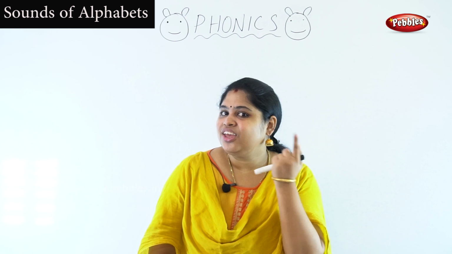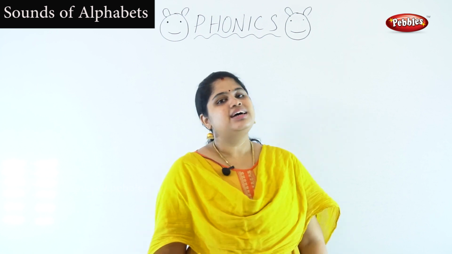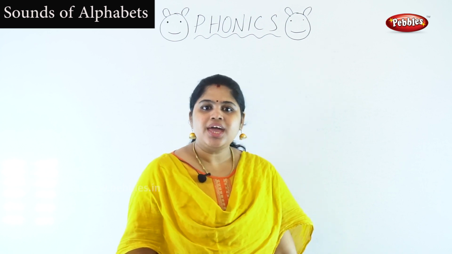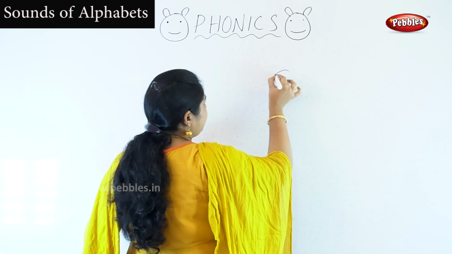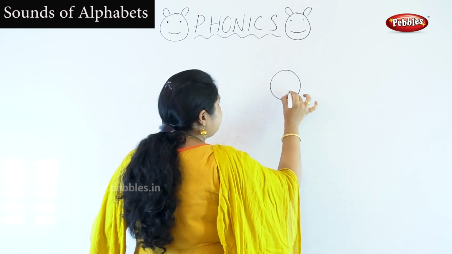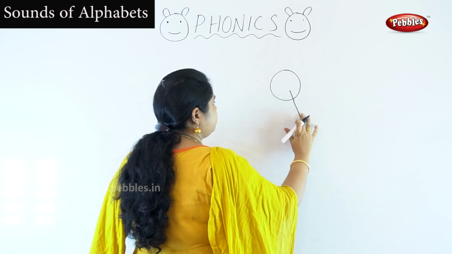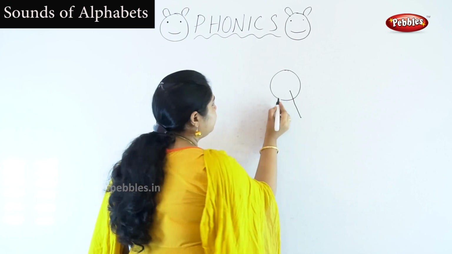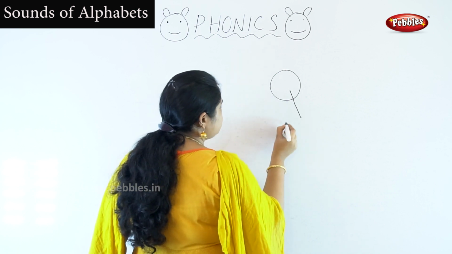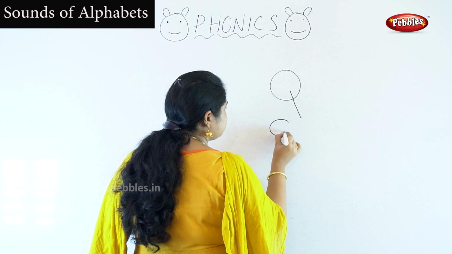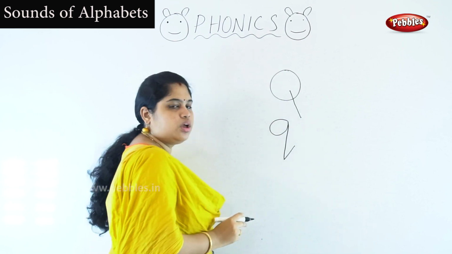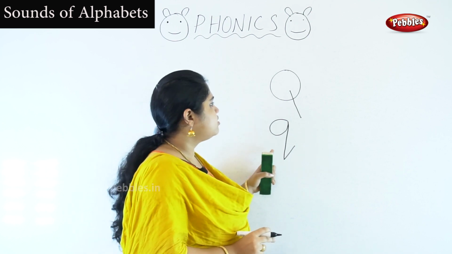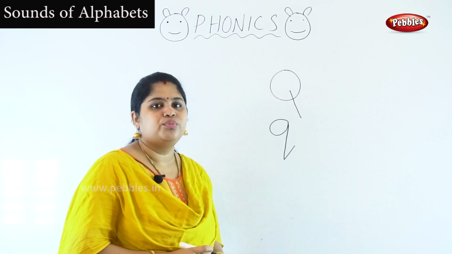I'm hearing your song. Correct. Q. Okay, what is the next letter after P? Q. Yes. How to write the capital Q? You have to put a circle like this and we have to just draw one slanting line here. And what is the small q? Small q looks like this. Okay, this is capital Q and this is small q.